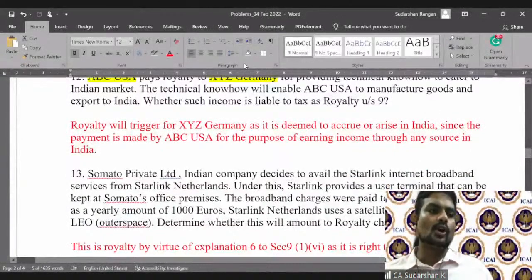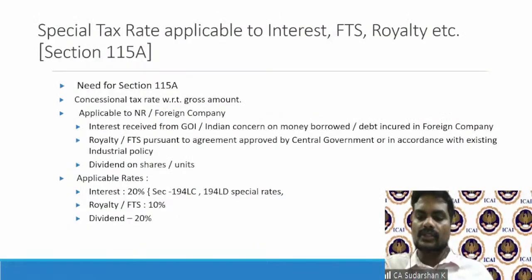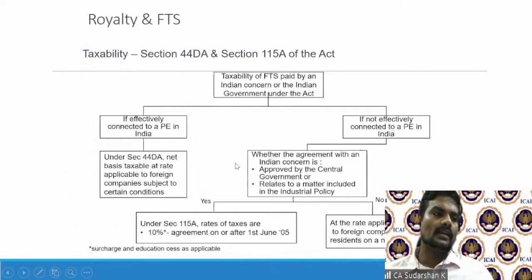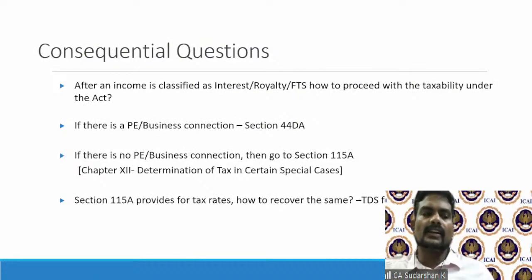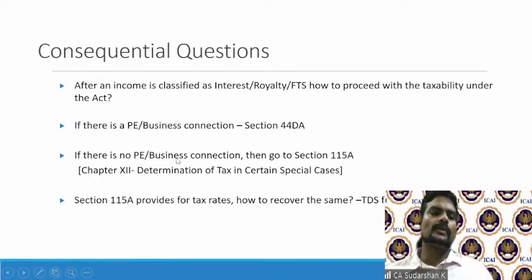So having looked at royalty, having looked at FTS, when it can be taxed, what the exceptions are, deemed to occur in India, the next logical question would be, okay, after classifying, what happens to these non-resident companies? Because they are deemed to occur in India, it is a royalty, it is an FTS. What should be done? Now, if it is a royalty, FTS, interest, I'll come to 44DA a little later.